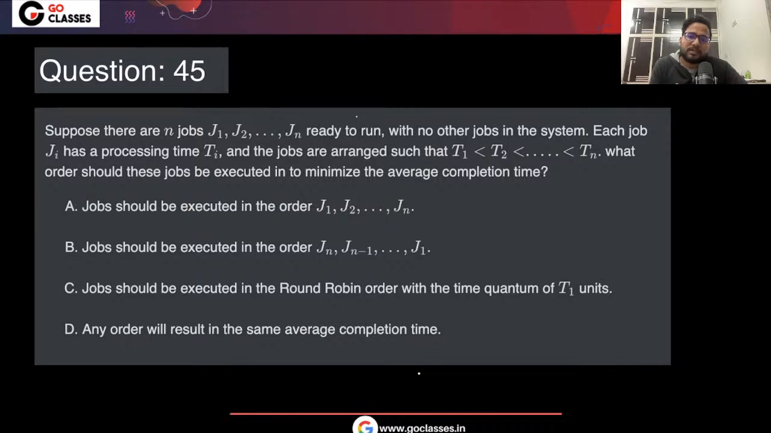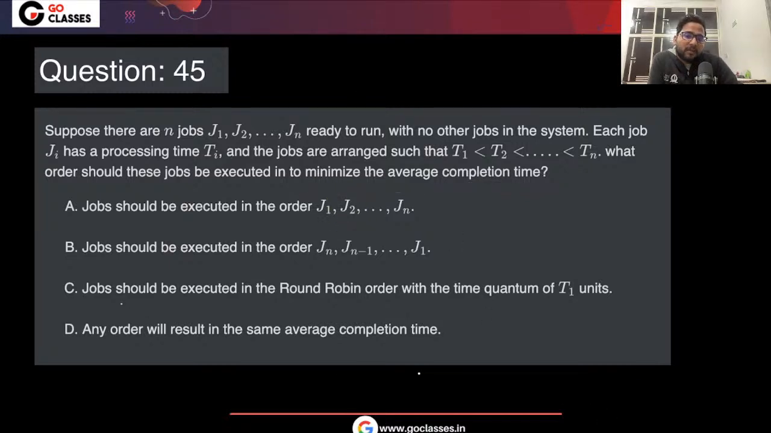In this question, they are saying that you have n jobs to run, and the jobs are arranged such that J1, the first job, has the lowest completion time or lowest burst time, and so on. Now, what is the order in which you should run them such that your average completion time is minimized? It means you want to complete as soon as possible. So that's why you will be running J1 and then J2 and so on.